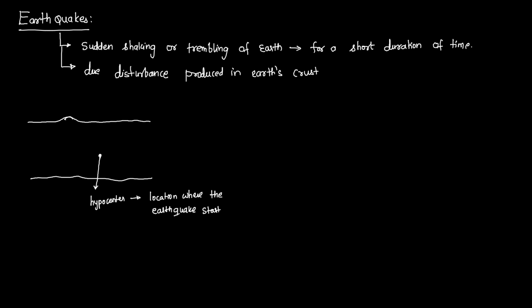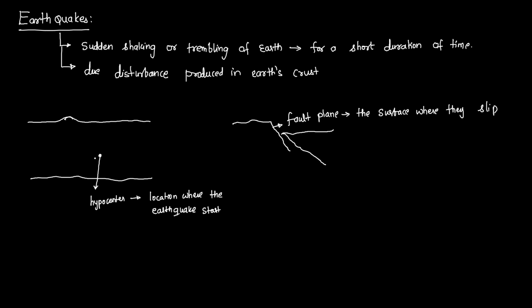Suppose this earthquake has started at this particular point. After the earthquake starts, what will happen? Some part of the land will slip. Suppose the land has slipped from this particular point to this region. This plane is called the fault plane. What is the meaning of fault plane? It is the surface where they slip. Due to the developing earthquake at the hypocenter, the two surface planes slip, and the plane where the slipping takes place is called the fault plane. So remember these two points.